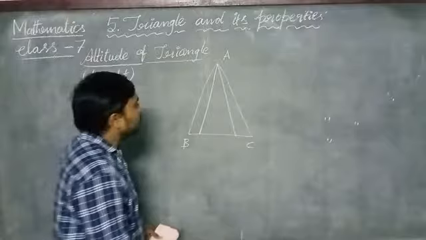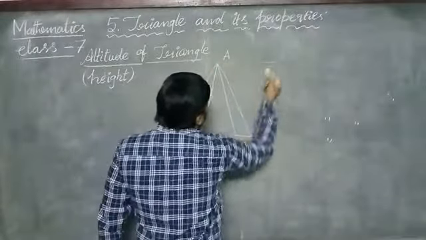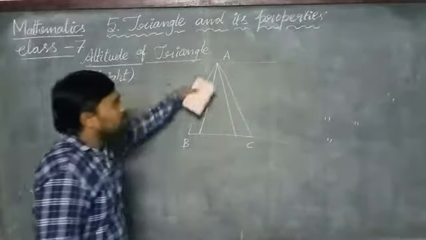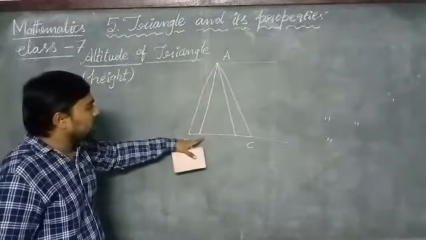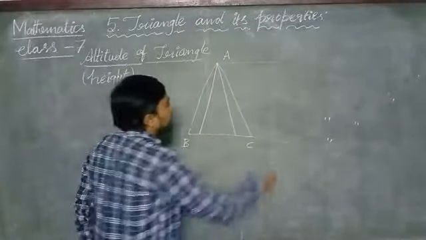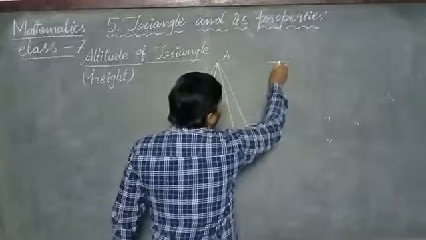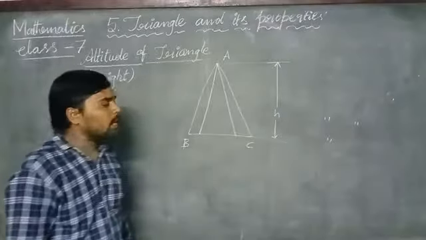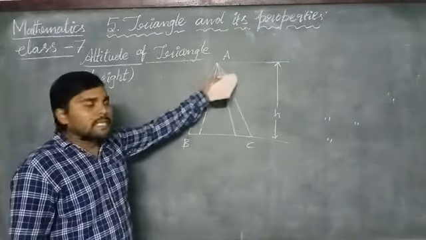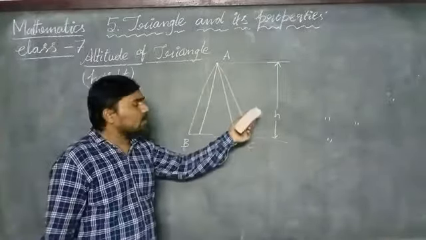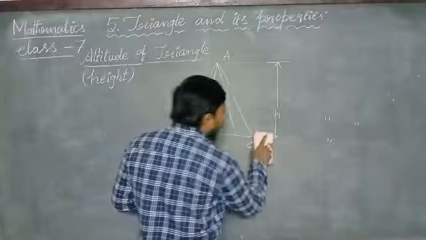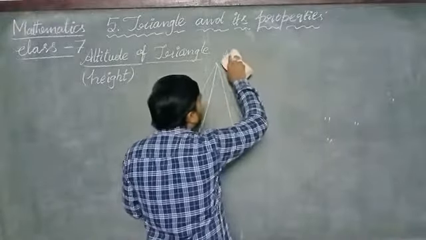If you want to measure the height of a triangle, we should take the top vertex of the triangle and the base as the reference points. In this way we can measure the height of a triangle, but it is not the correct procedure. Then how can we measure the height of a triangle?